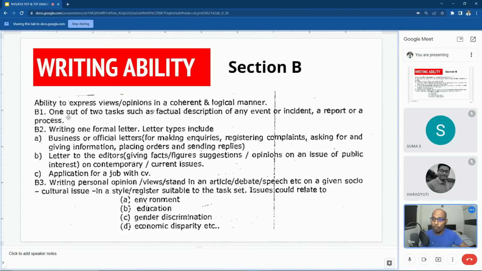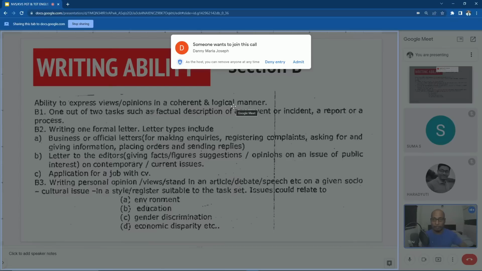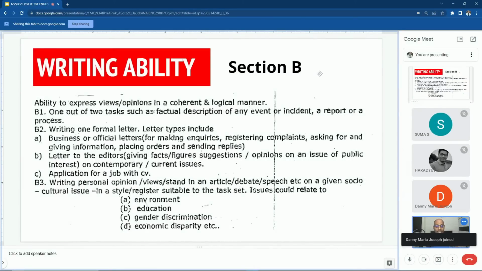Now, what are the topics we have to cover under writing ability? First, out of two tasks, factual description. What is factual description? How to write factual description? What is the importance of factual description in the English language? Then the second one is incidents. Then the third one is report writing or process writing. So all of these come under one heading: factual description of an event or incident, report writing or process writing.